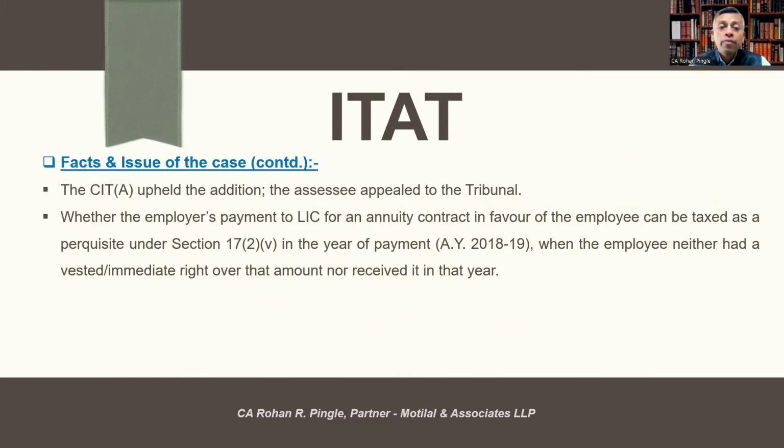So the CIT appeal upheld the addition. The assessee appealed to the tribunal. The issue was whether the employer's payment to LIC for an annuity contract in favor of the employee can be taxed as a perquisite under Section 17(2)(v) in the year of payment, that is AY 18-19, when the employee neither had a vested or immediate right over the amount nor received it in that year. Very important.